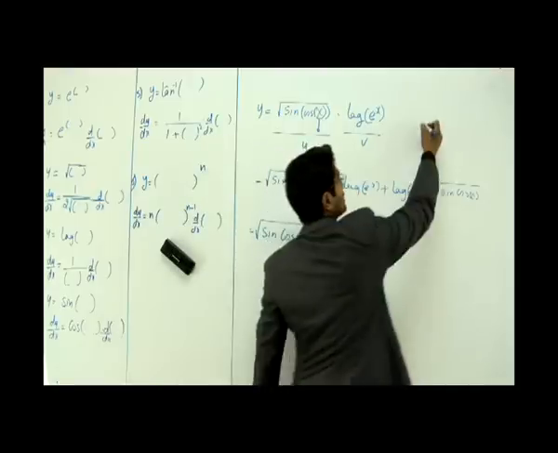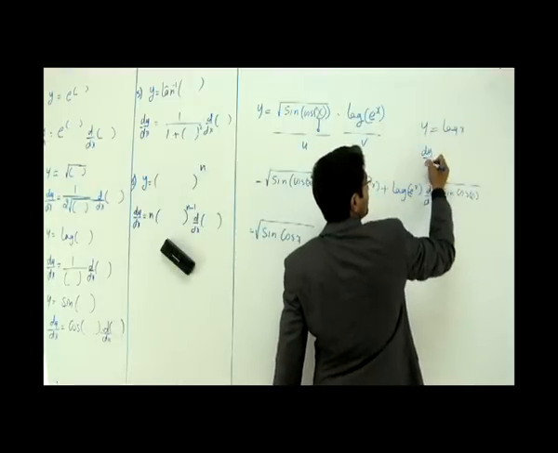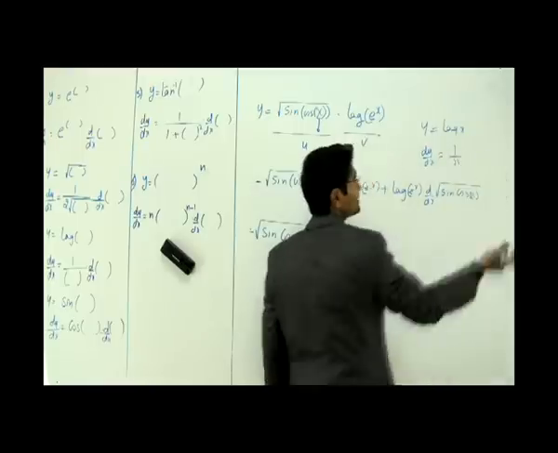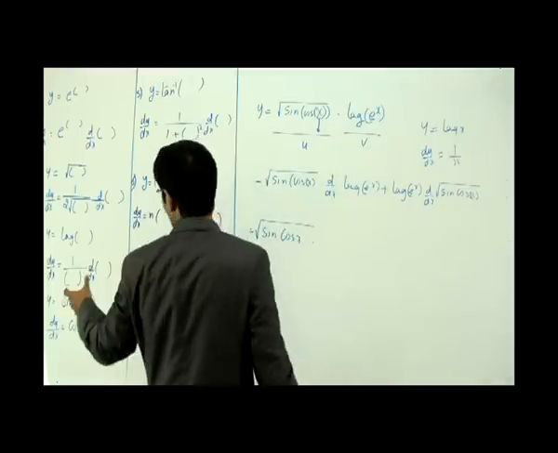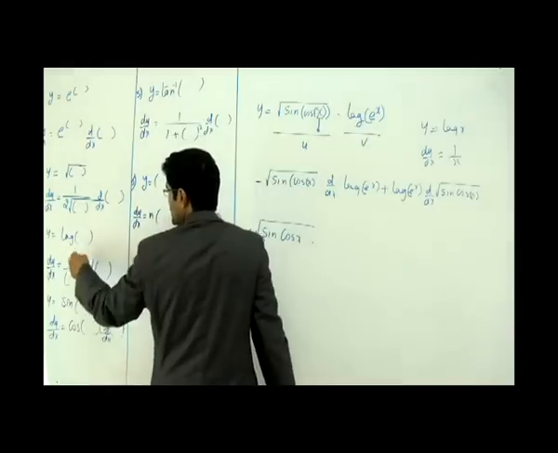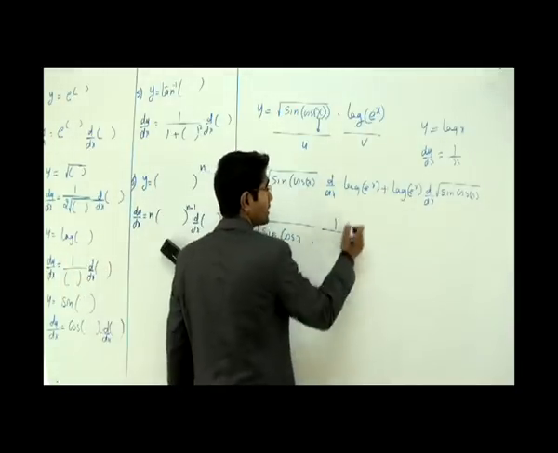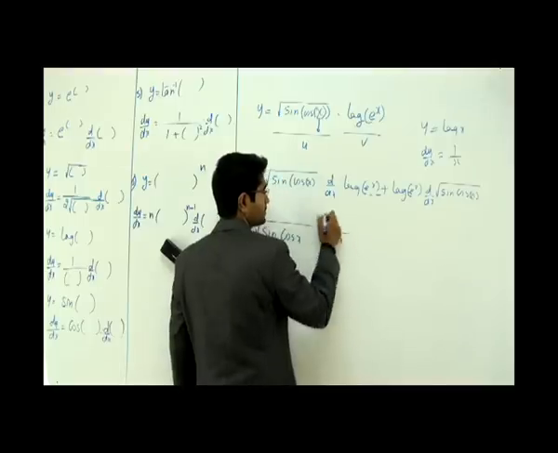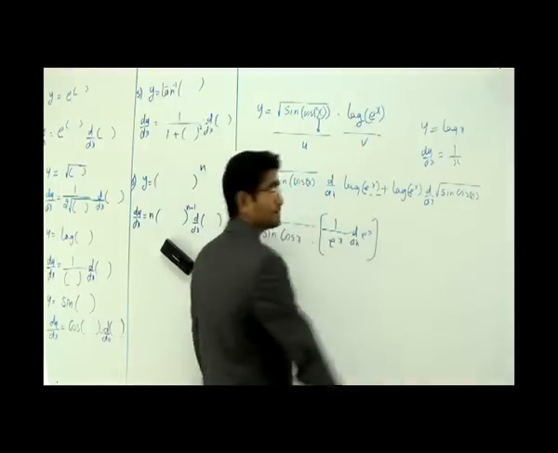If it was, let's say, only y is equal to log of x, then dy by dx would be 1 by x. That is it. But this is not log of x. This is log of e power x. So I have to go to the general format here. Log of any function is 1 by the same function into differentiation of that function. So it goes like 1 by this function, that is e power x, into d by dx of e power x. Now that's how I open it.